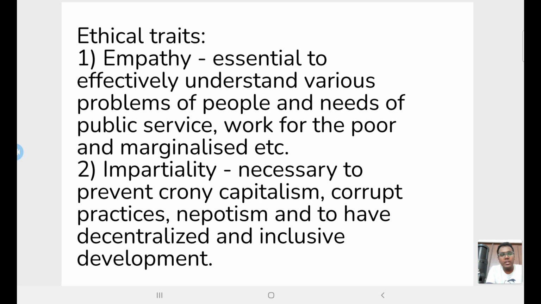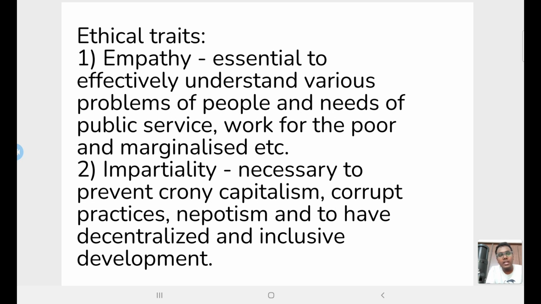So what is empathy? Empathy means to be able to really understand the problem from others' point of view. So we are keeping ourselves in others' shoes and trying to decide. There is a difference between knowing the problem and understanding the problem. For example, you might know that there is some water problem in slums, but unless you live in a slum for a long time and face it yourself, you might not be able to really understand the issue. So understanding is very different from knowing the issue.